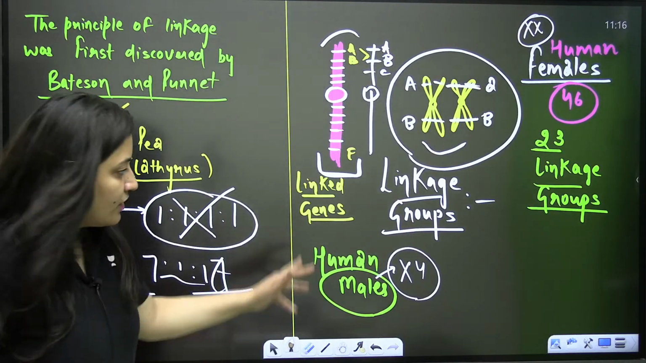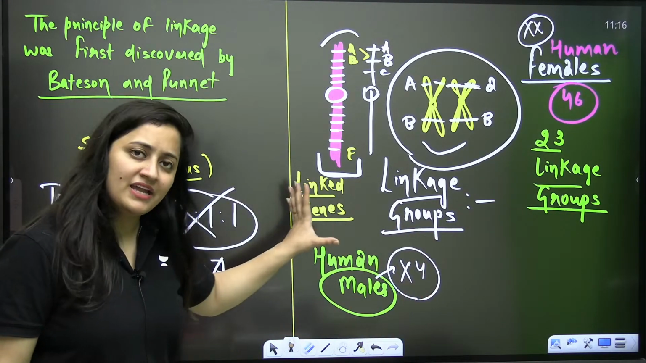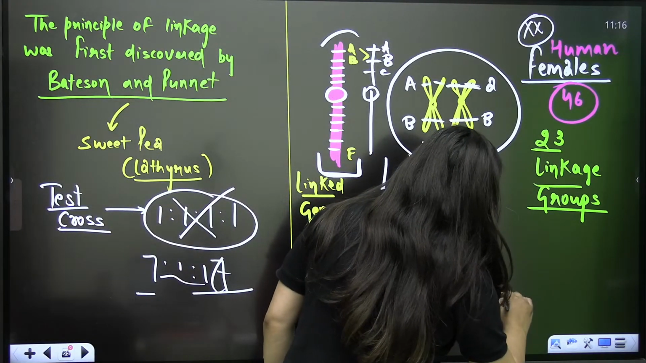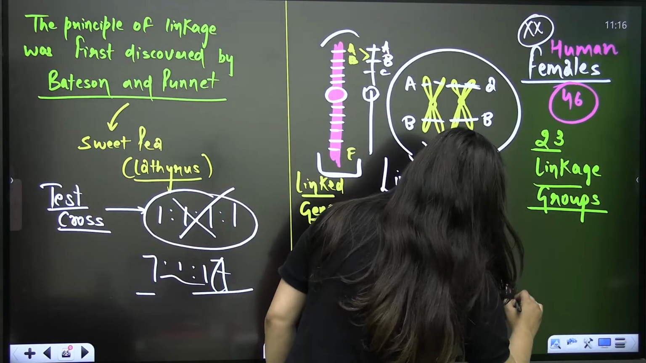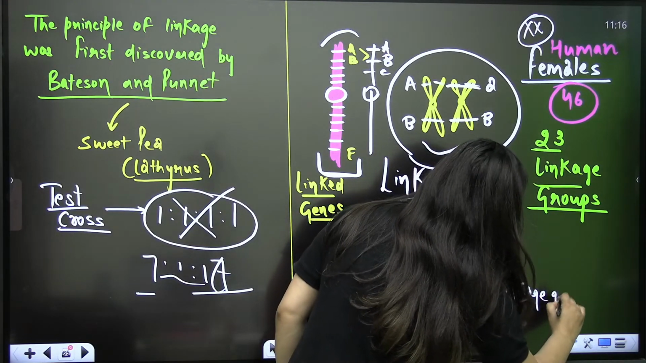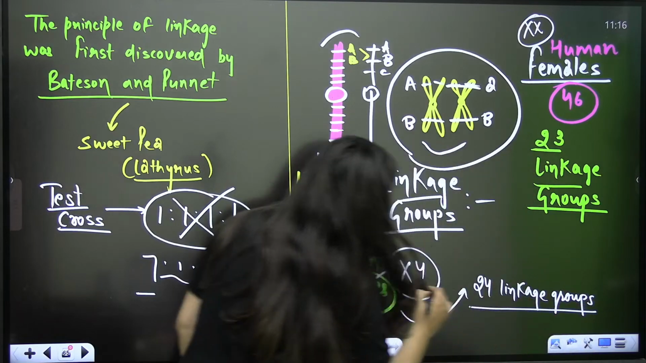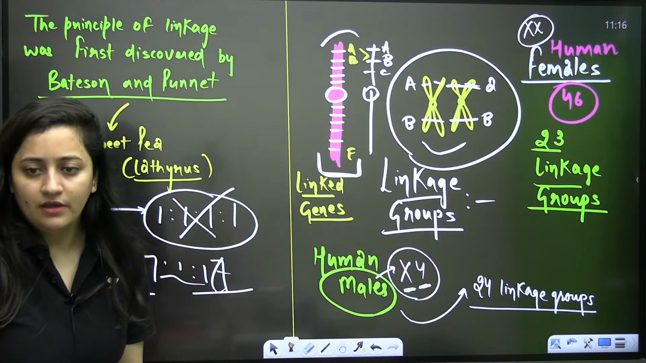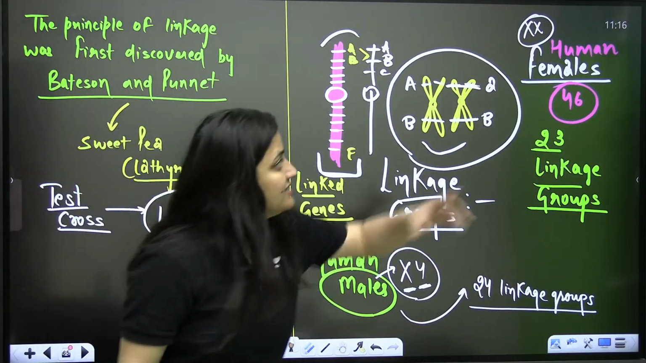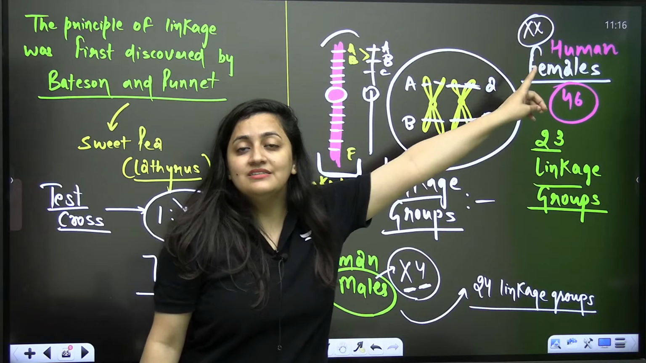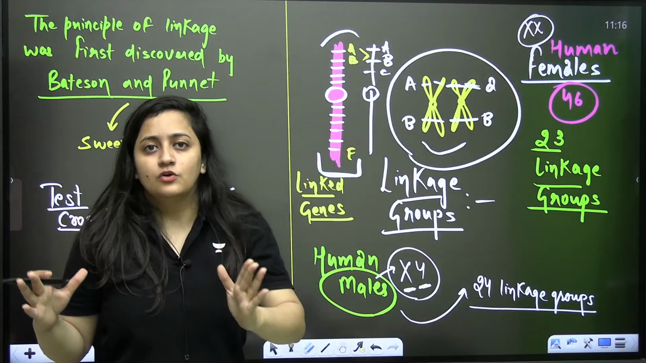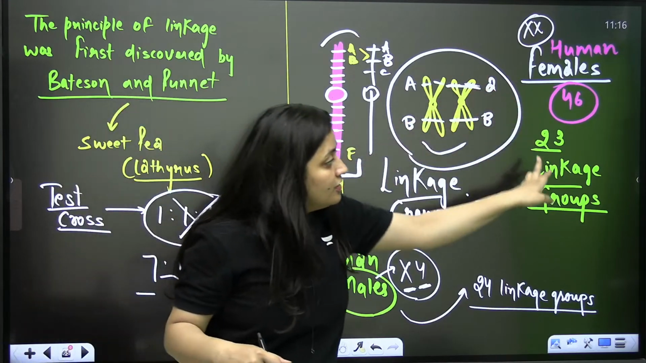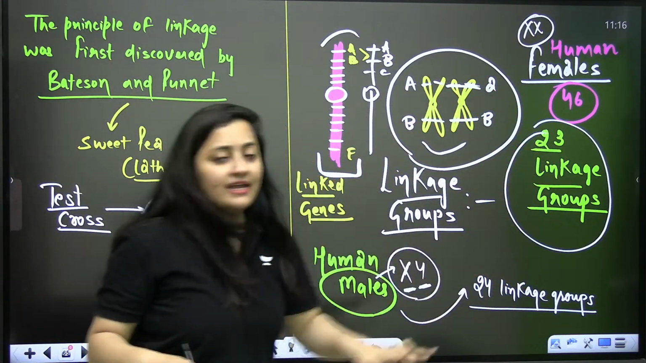Okay, so the rest 22 pairs are making 22 linkage groups, and here in the case of human males, you have 24 linkage groups. Why? Because X and Y have different genes, they do not have the same genes. In the case of females, our sex chromosome pair is same, both are X chromosomes. Clear? So that's why they are making one linkage group. That's why in human females, only 23 linkage groups are there.